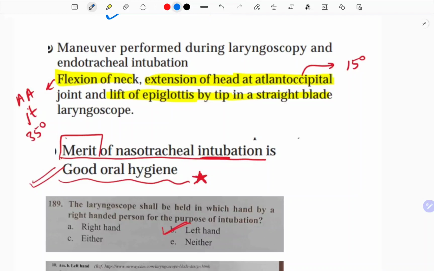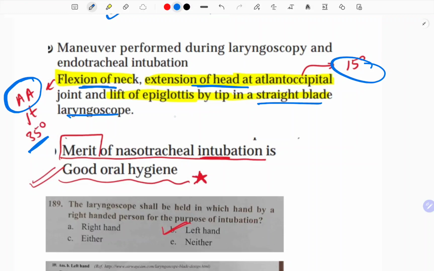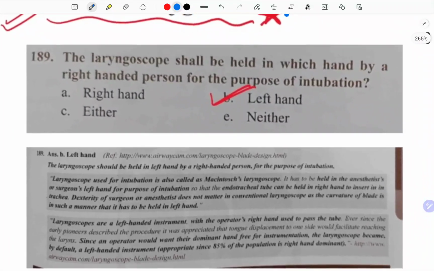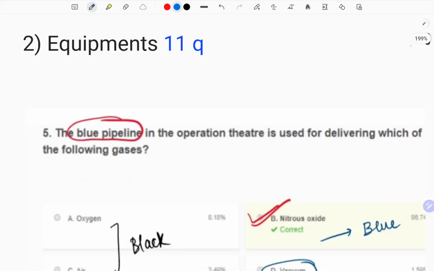Next question, the maneuver performed during laryngoscopy and endotracheal intubation is, see, you do the flexion of the neck at the atlanto-axial junction of 35 degrees. You do the extension of the head at the atlanto-occipital joint at 15 degrees, and then you lift the epiglottis by the tip in a straight blade laryngoscope. So these are the maneuvers. The merit of nasotracheal intubation is good oral hygiene. One-liner. Now next question is, the laryngoscope should be held in which hand by a right-handed person for the purpose of intubation? So either you are right-handed or left-handed, it doesn't matter. You always hold it in the left hand.